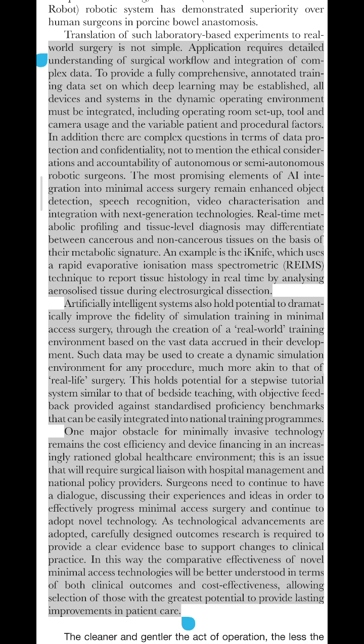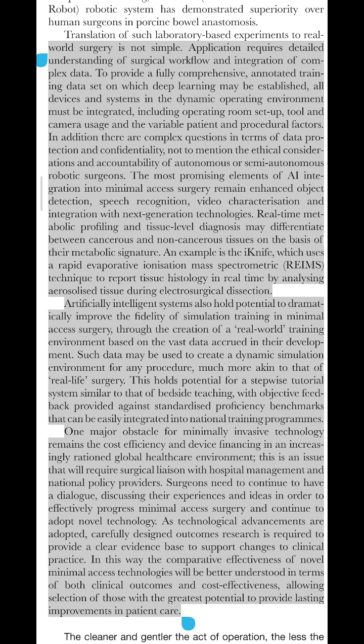Artificially intelligent systems also hold potential to dramatically improve the ability of simulation training in minimal access surgery, through the creation of a real-world training environment based on the vast data accrued in their development. Such data may be used to create a dynamic simulation environment for any procedure, much more akin to that of real-life surgery. This holds potential for a stepwise tutorial system similar to that of bedside teaching, with objective feedback provided against standardized proficiency benchmarks that can be easily integrated into national training programs.